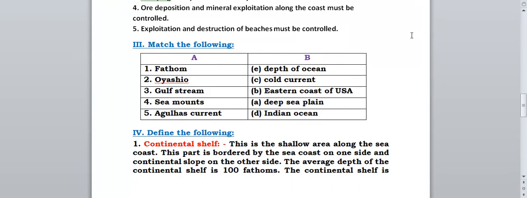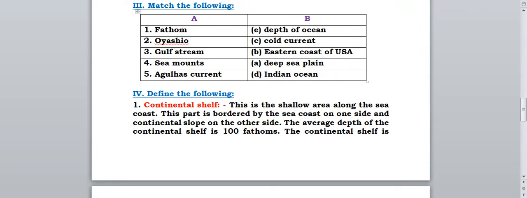Next we have match the column. Fathom, we will match with depth of the ocean, because this is a unit used for measuring the depth of the ocean, like the 100 fathoms we have read in fill in the blanks, right? Oyashio, what is Oyashio? It is the cold current. Gulf Stream, east coast of USA, it is present on the east coast of USA. Sea mounts, deep sea plain. And Agulhas current, it is present in the Indian Ocean. So this was your match the column.